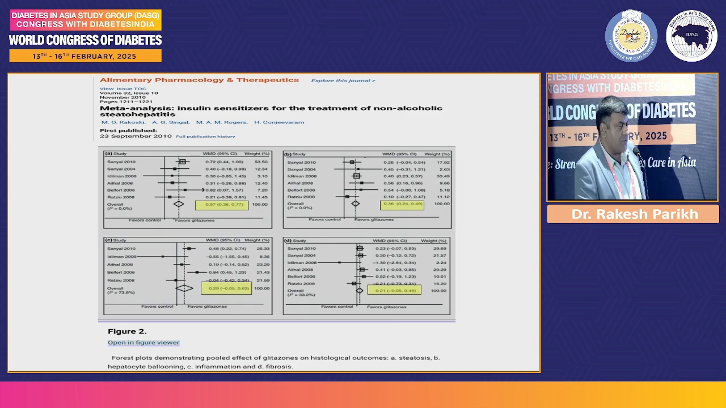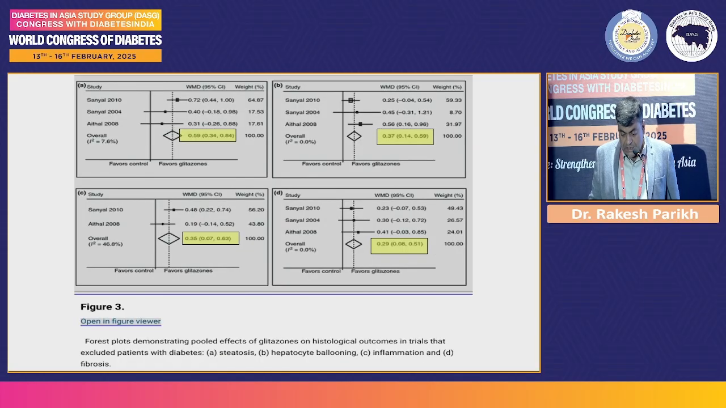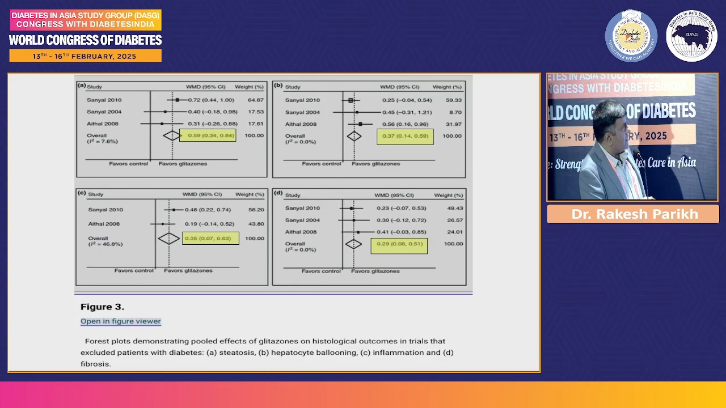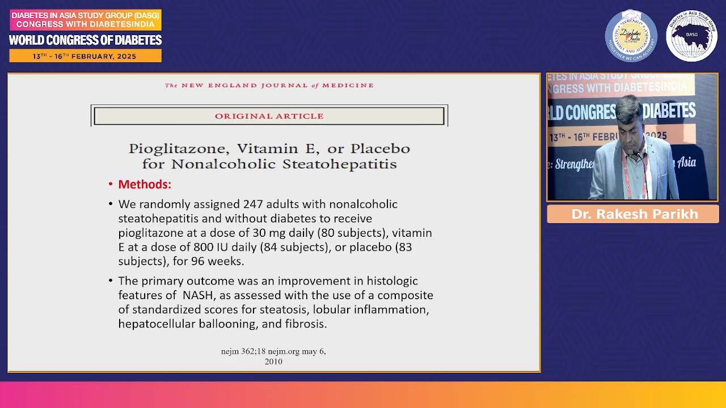So patients who had fibrosis did not get much benefit, but otherwise it was beneficial. They further analyzed it by excluding people who have type 2 diabetes. So these are the people who were non-diabetic and still given glitazones. Here the benefits are even better. Even in the non-diabetic population with NASH, glitazones were found to be effective for lowering steatosis, hepatocyte ballooning, inflammation, and also fibrosis.